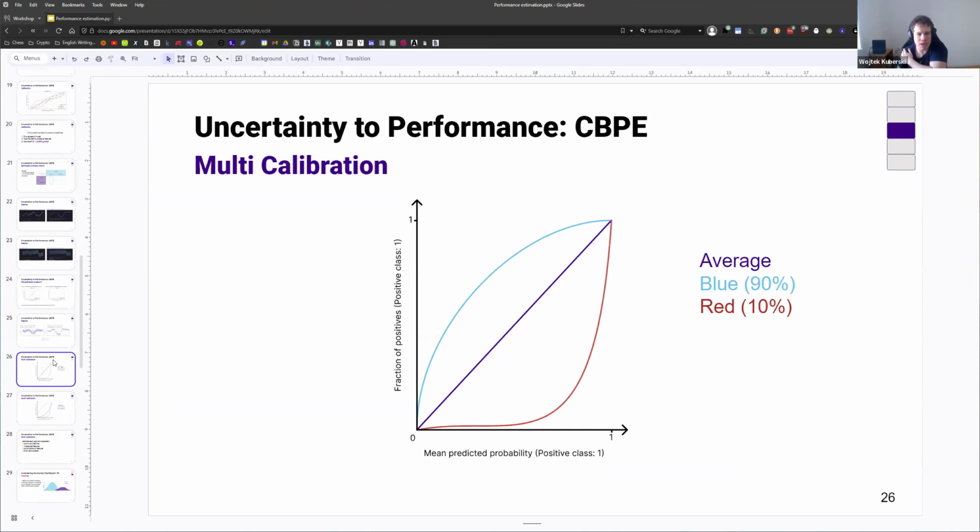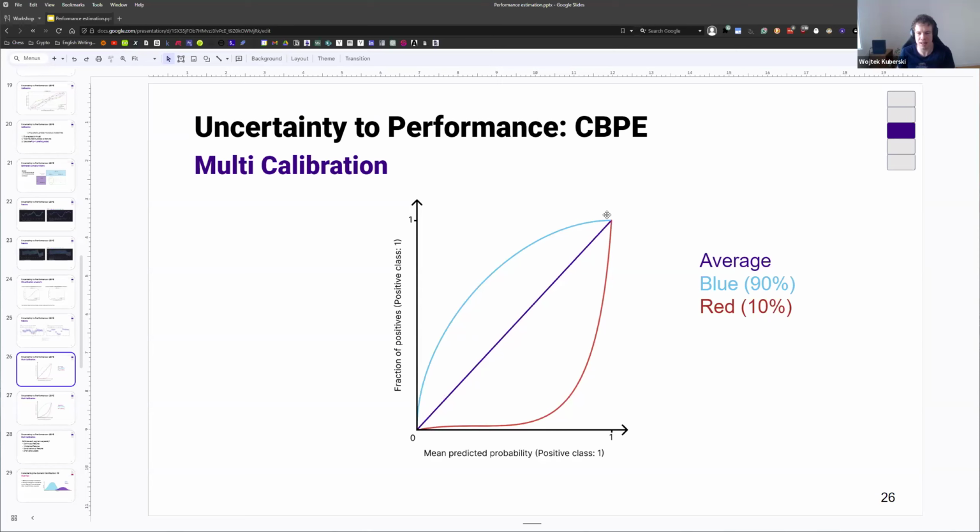And I'm going to give you a simple explanation here. So imagine we have a feature in our data set, which is a binary feature, and it can have value either blue or red. And it just so happens that 90% of the data points in our data set are blue, and the remaining 10% are red. Then we calibrate our model, and because calibration only gives us guarantees on the average, let's say we get actual perfect calibration, but it might happen that if we take just the blue segment of the data, which is 90% of our data, it's going to be slightly miscalibrated.